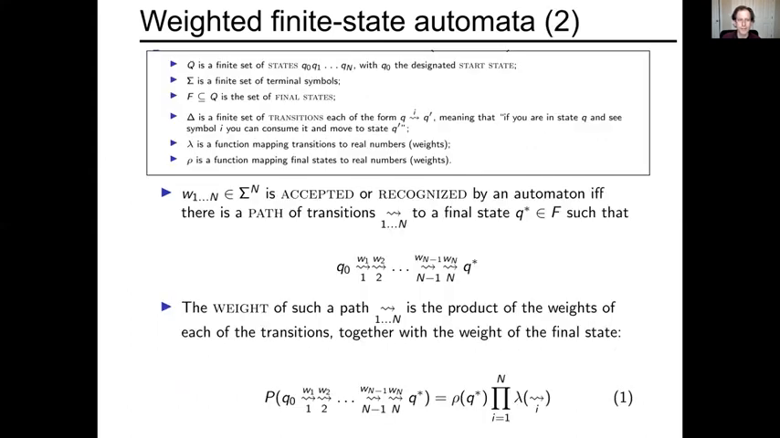And so given that definition, the criterion for a string being accepted or recognized by an automaton is the same as before. There has to be a path that transitions to a final state that traverses the string in question. Given a path that accepts a string, the weight of the path is the product of the weights of each of the transitions together with the final weight of the final state. So I multiply through all their probabilities or weights, and then I multiply in the weight of the final state. In the cases that I'm going to show you, if the final state does not have an explicitly marked weight, it's going to be 0 or probability 1.